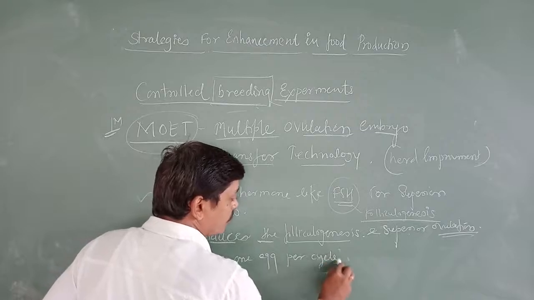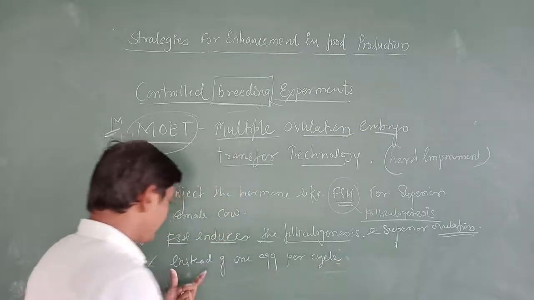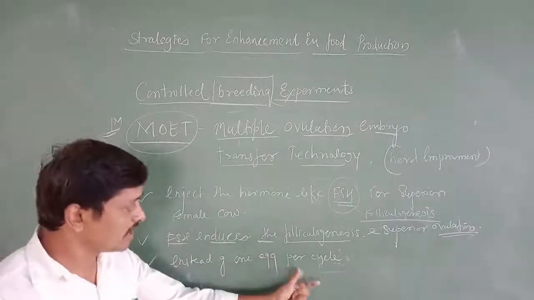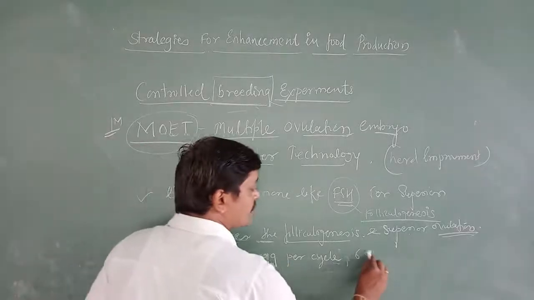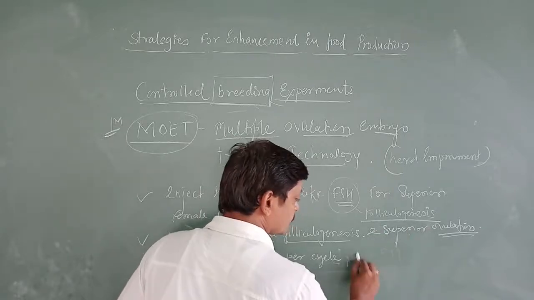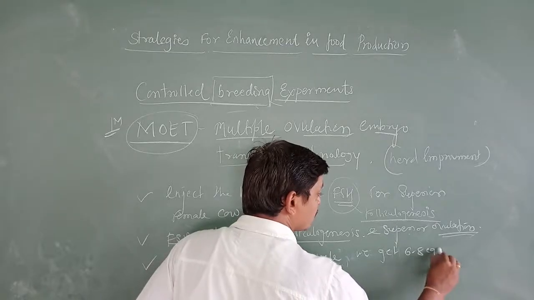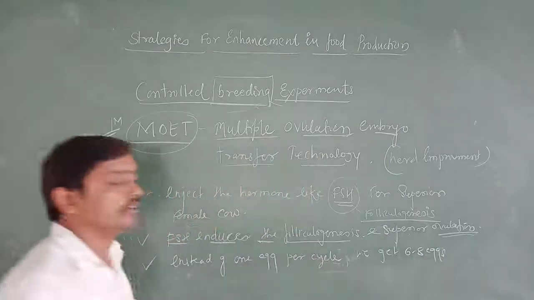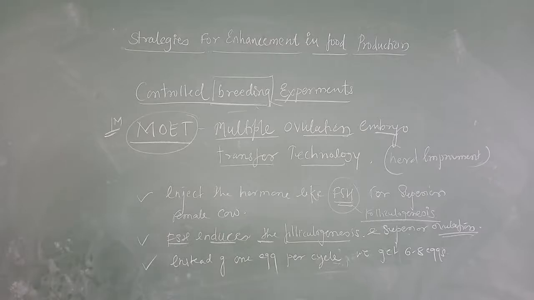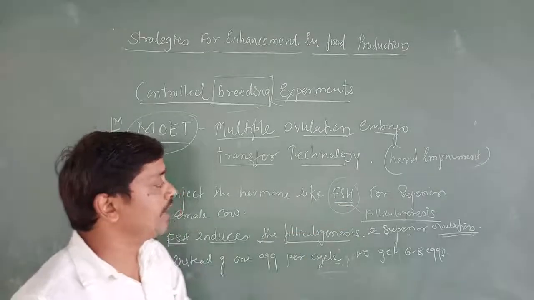Instead of one egg per cycle, we can get 6 to 8 eggs per cycle, due to the administration of FSH.